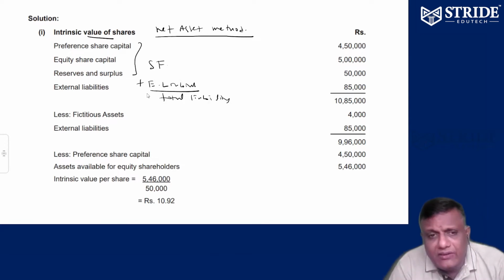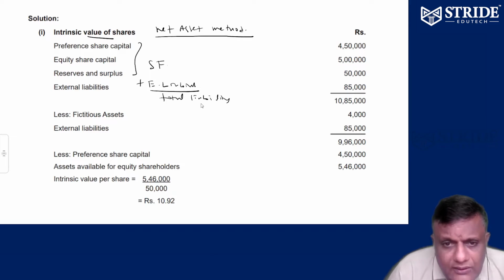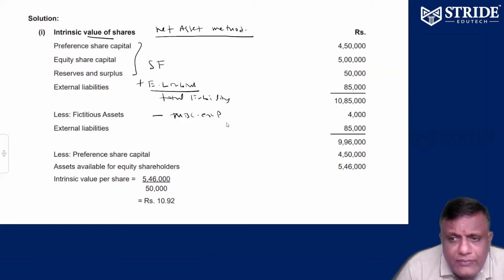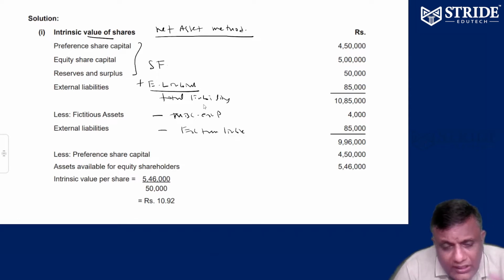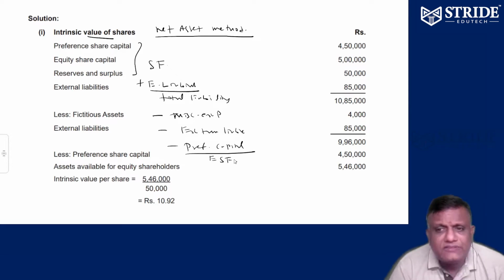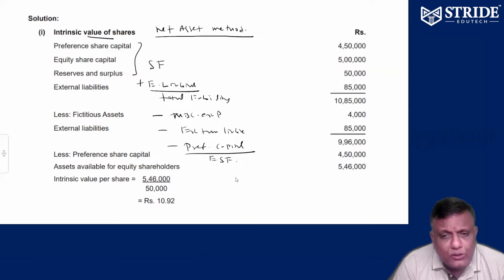If any revised liability value is given, that liability value you have to take. So total liability minus incorporation expenses, which is unwritten off, or we can call it miscellaneous expenses, fictitious assets, minus external liability, minus preference capital is equal to equity shareholders' funds. The amount available to equity shareholders.